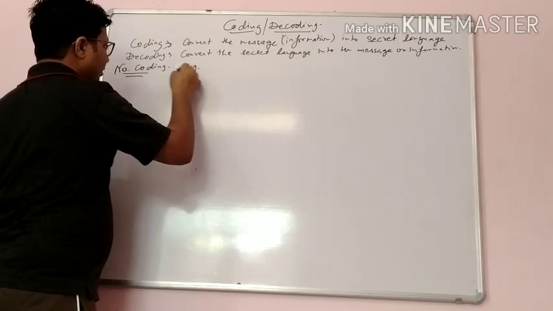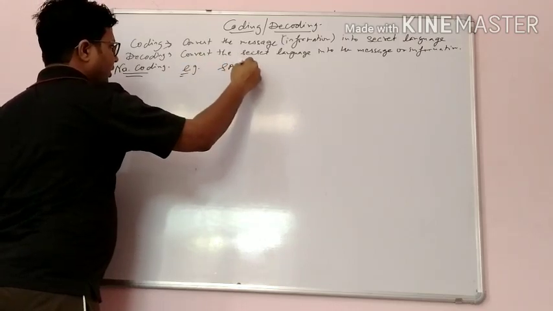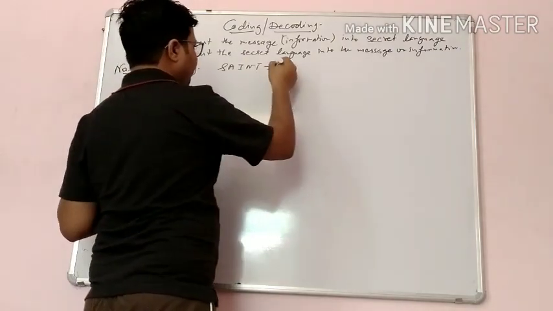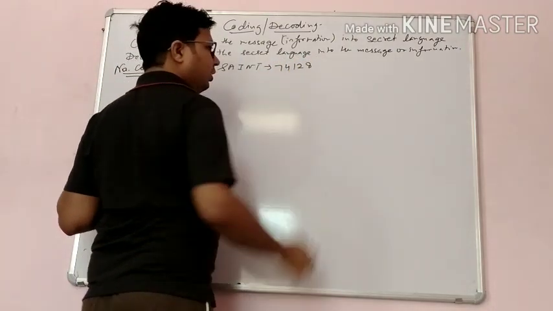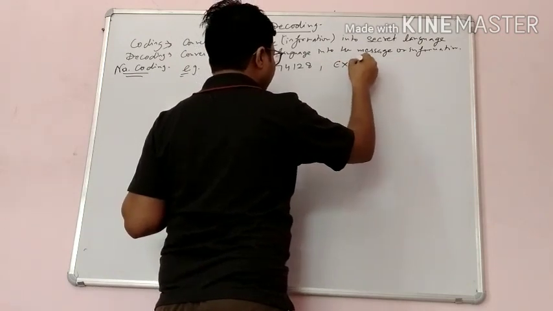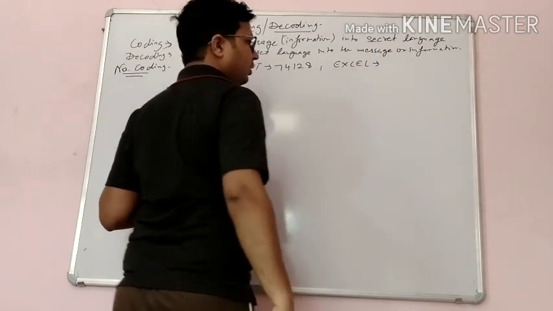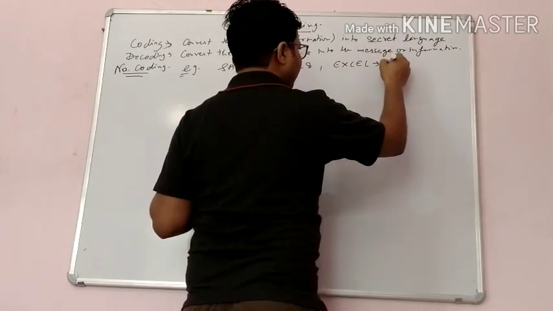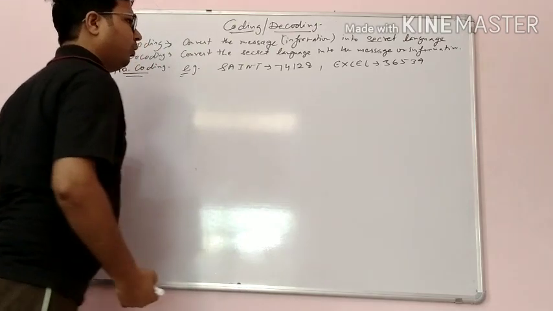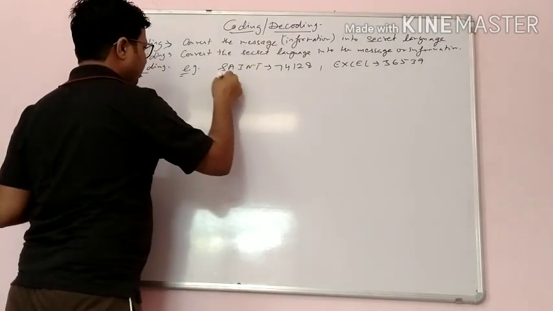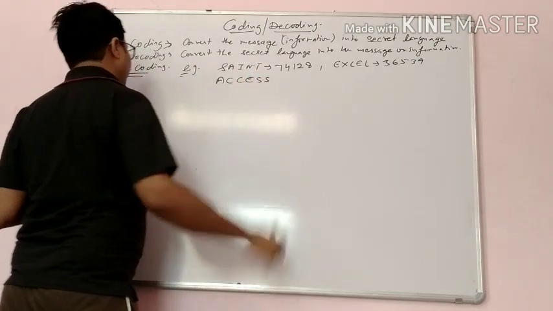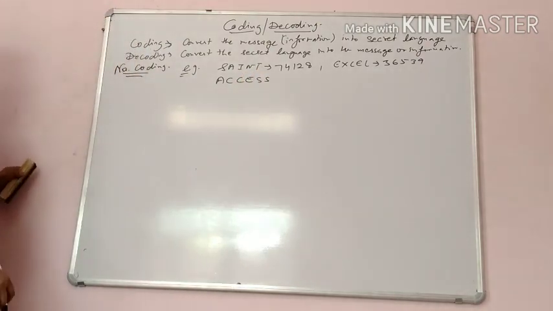The example is: "Sent is coded as 74128. Excel is coded as 36539." We have to find out the code for X's.